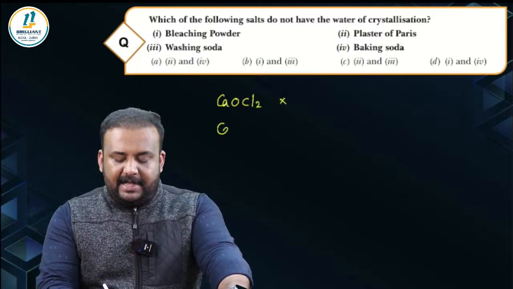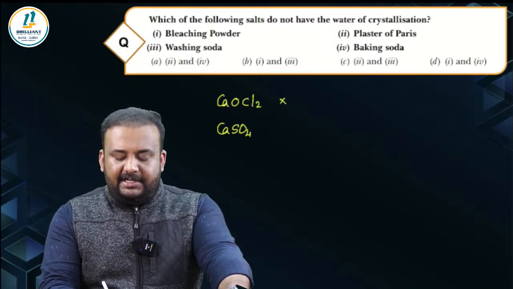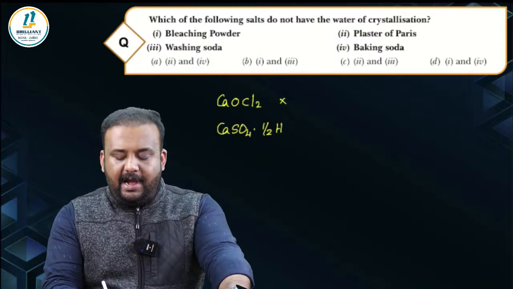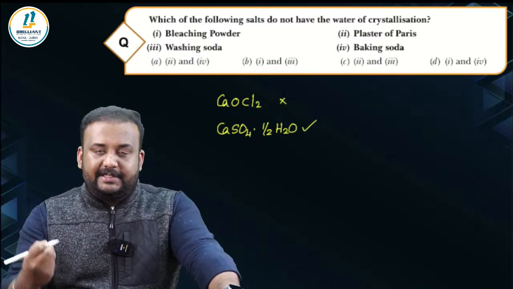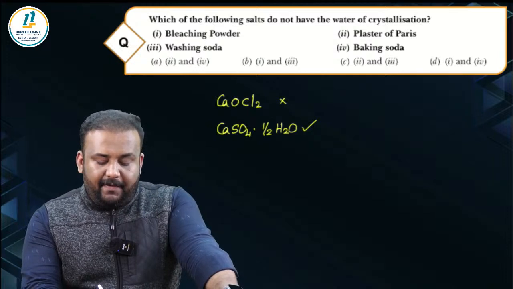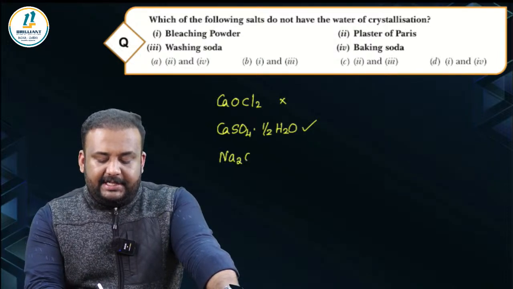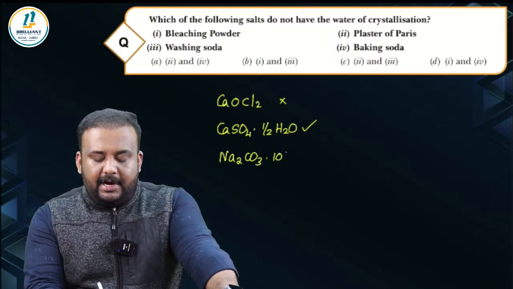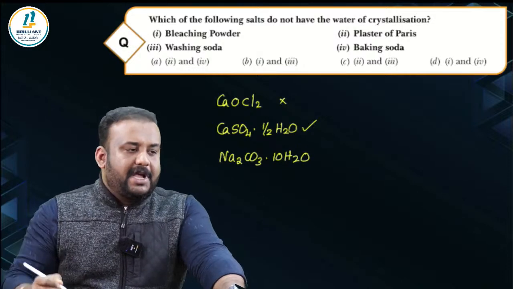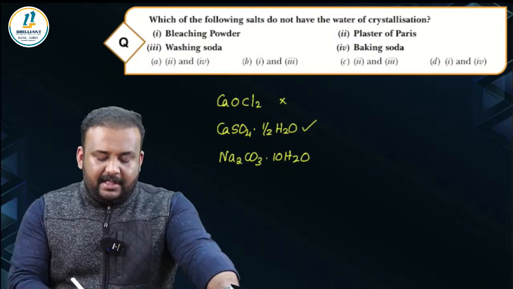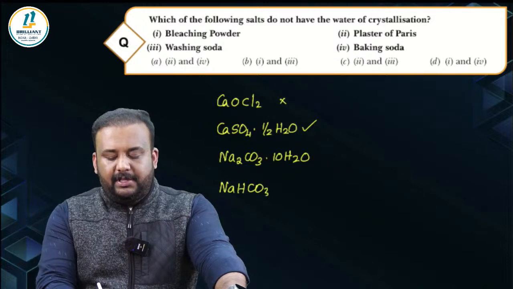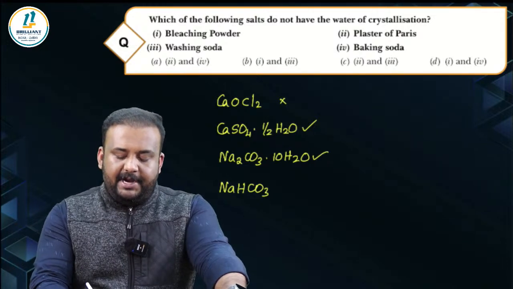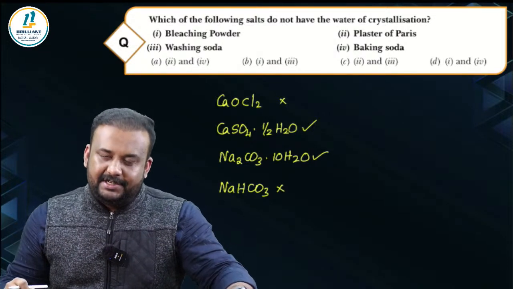Then plaster of Paris. What is plaster of Paris? Calcium sulfate hemihydrate, CaSO4.½H2O. This has water of crystallization. Then we have washing soda. Washing soda is Na2CO3.10H2O, sodium carbonate decahydrate. Then we have baking soda. Baking soda is NaHCO3, sodium hydrogen carbonate. It doesn't have water of crystallization.